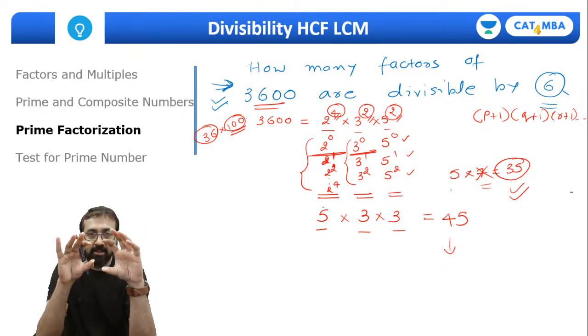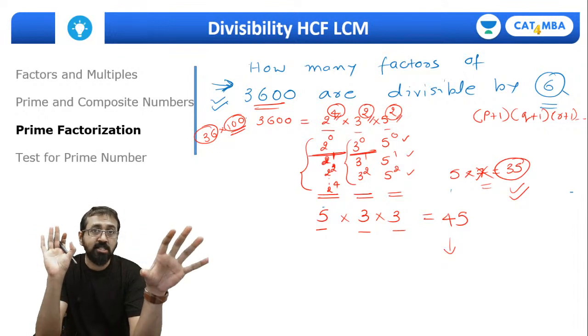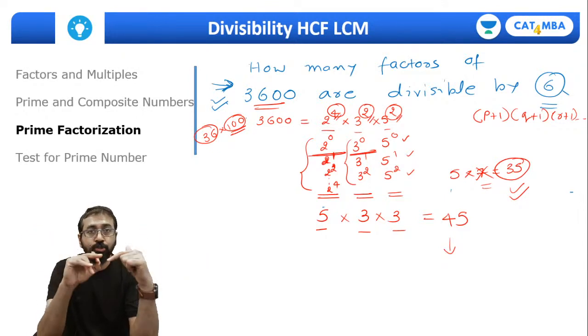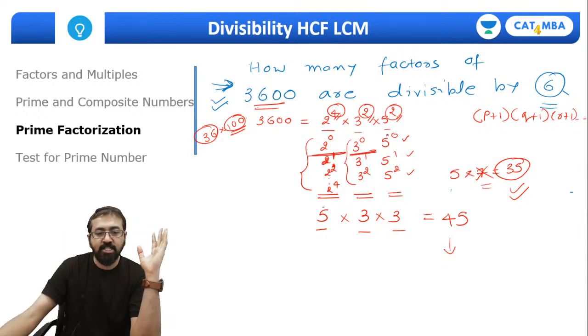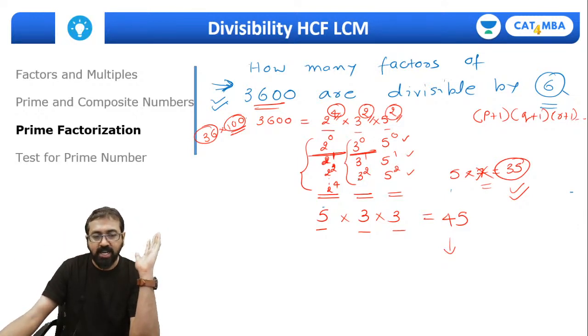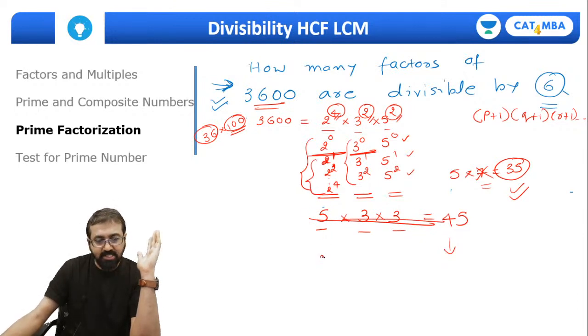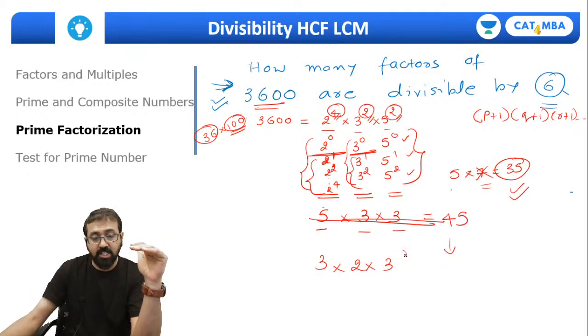So if I'm trying to find the factors of 3600 which are divisible by 6, it should have at least 1 power of 2 and at least 1 power of 3. Whether it has 5 or not doesn't matter, right? So the number of ways in which I can choose 2 is 3, the number of ways in which I can choose 3 is 2, and for 5 there is no restriction, so that will be 3. So the total number of factors of 3600 which are divisible by 6 is 18, right?